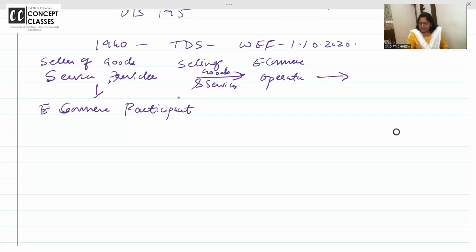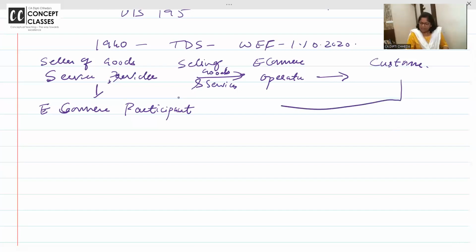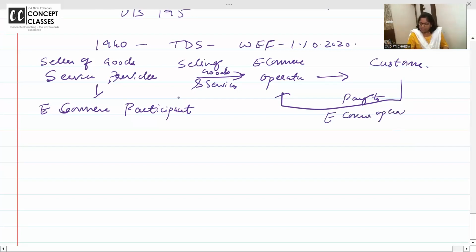E-commerce operator is selling the goods to customer. Customer pays to e-commerce operator. Customer किसको देते हैं? E-commerce operator को. Say 1 lakh rupees.